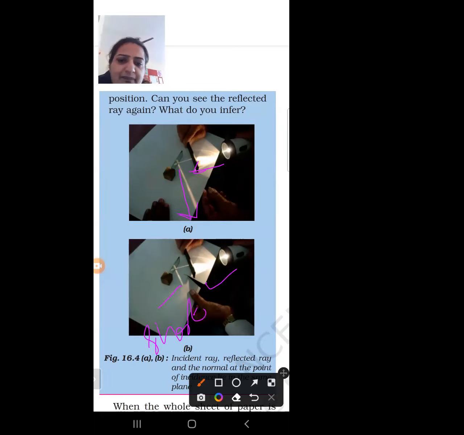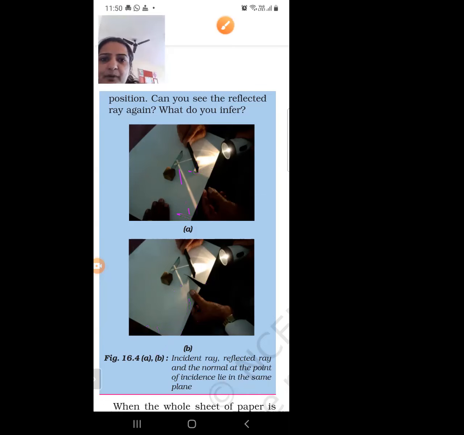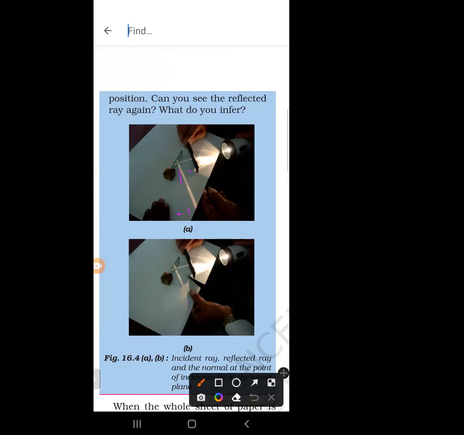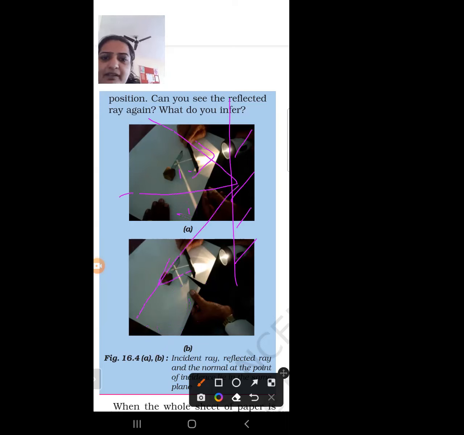Because the incident ray, reflected ray and normal all lie in the same plane. Suppose this is our plane mirror, and this is our incident ray, and this is our normal, and this is our reflected ray. So the incident ray, reflected ray and normal lie in the same plane.